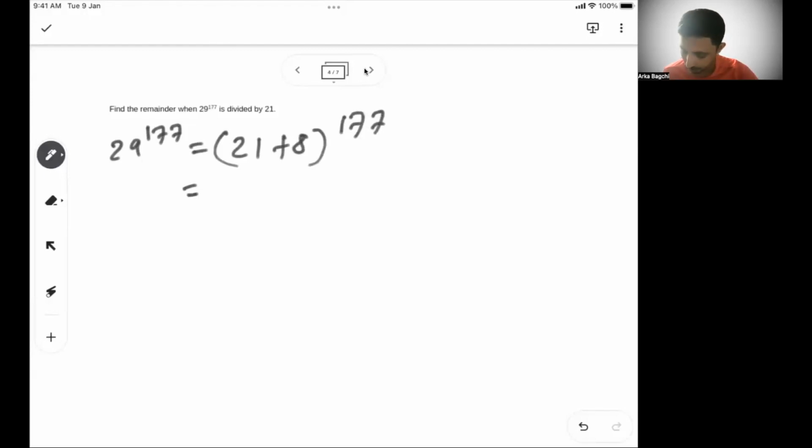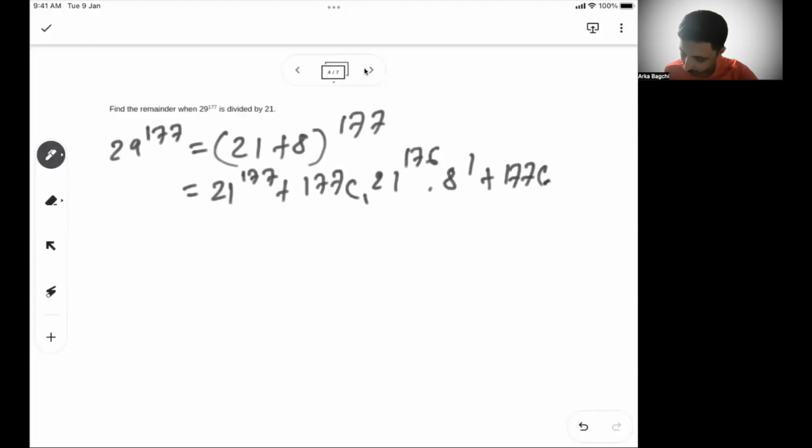If I extend this, it is 177C0 21 to the power 177, plus 177C1 21 to the power 176 into 8 to the power 1, plus 177C2 21 to the power 175 into 8 square, and so on, and finally 8 to the power 177.